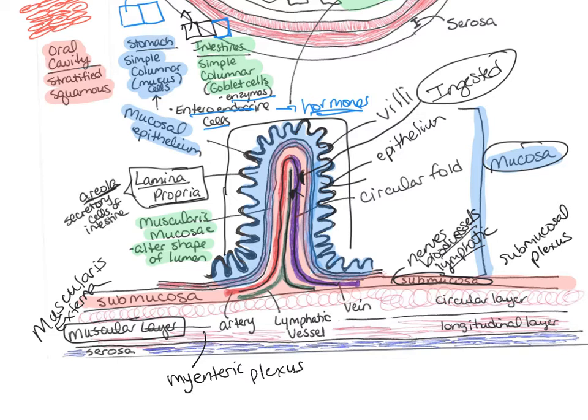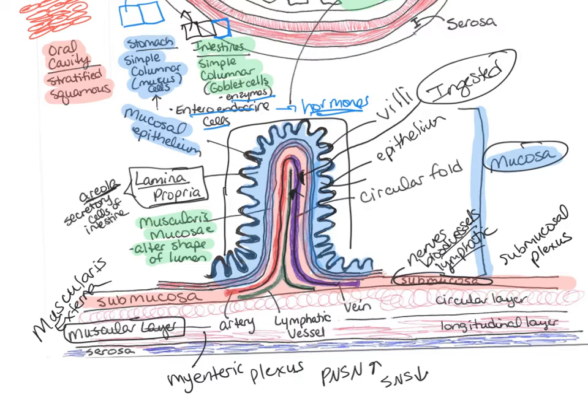So this myenteric plexus, which is the network of nerves, controls this agitation and propulsion. The parasympathetic nervous system is going to increase this agitation and propulsion, and the sympathetic nervous system will decrease the muscle tone and the activity of the muscular layer.